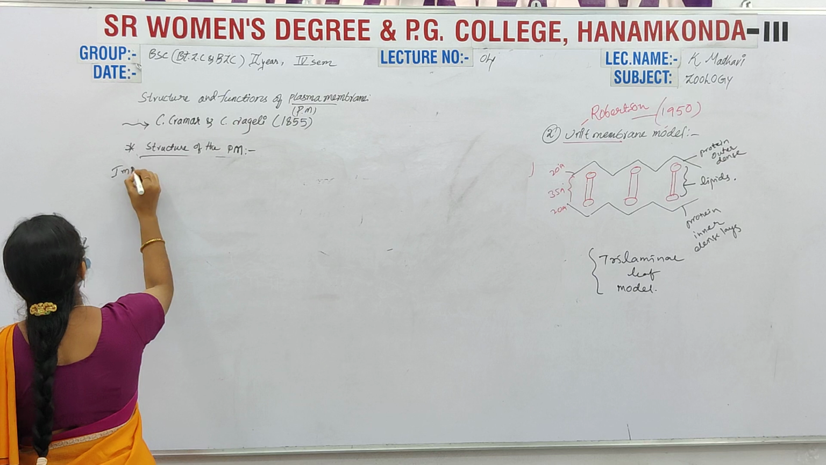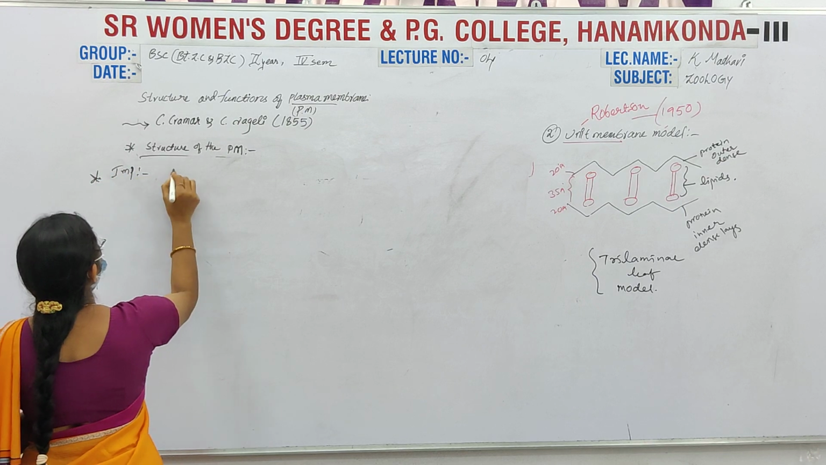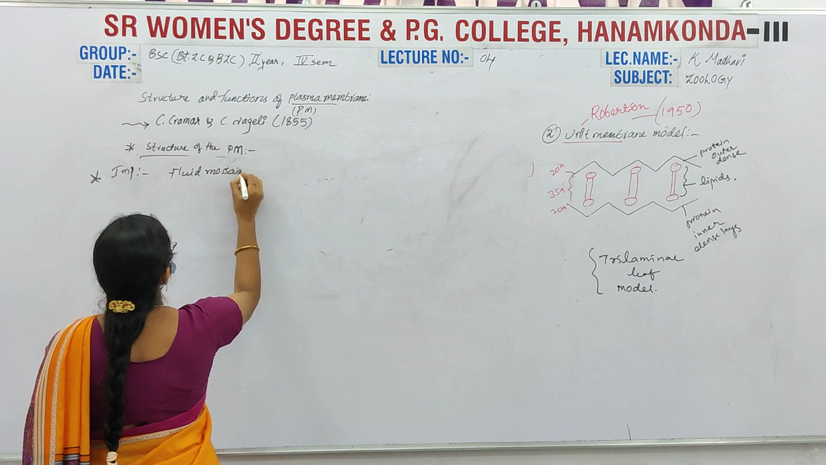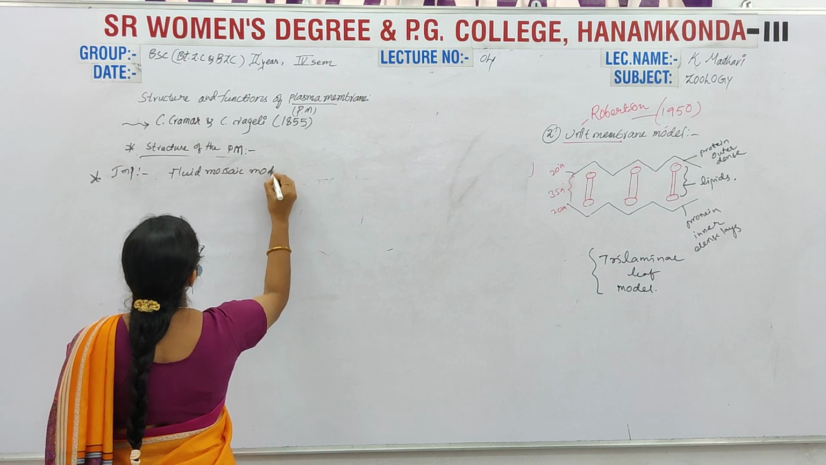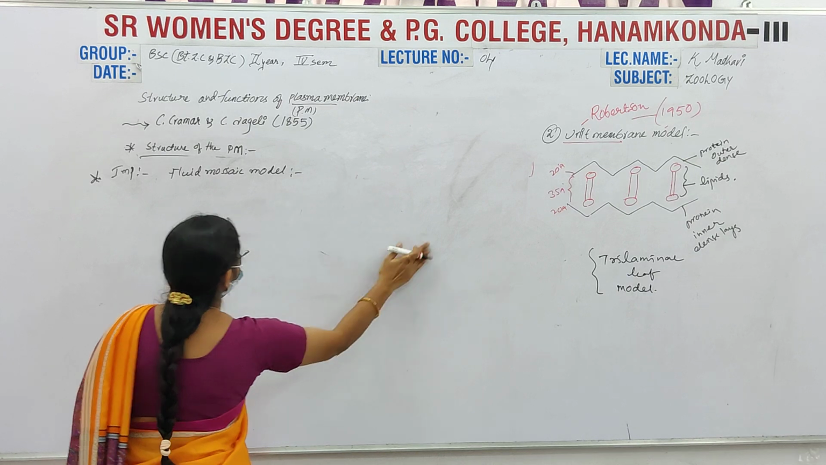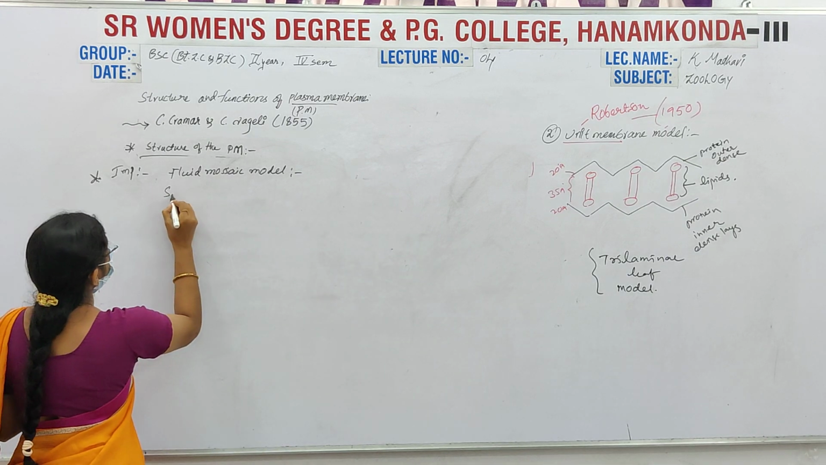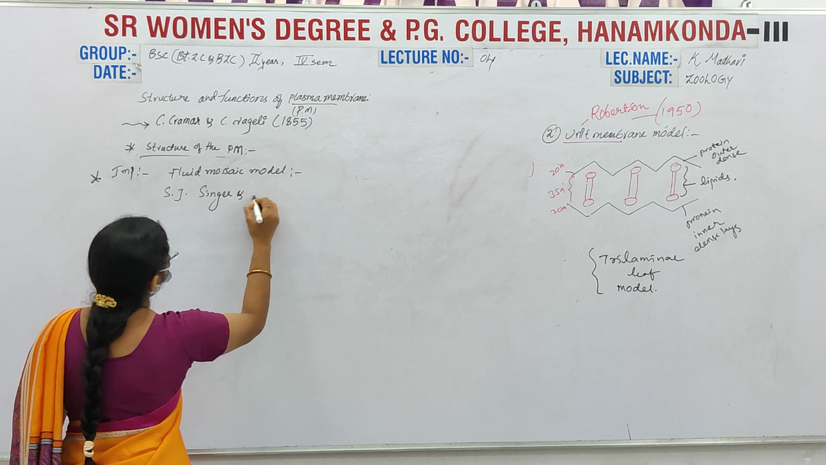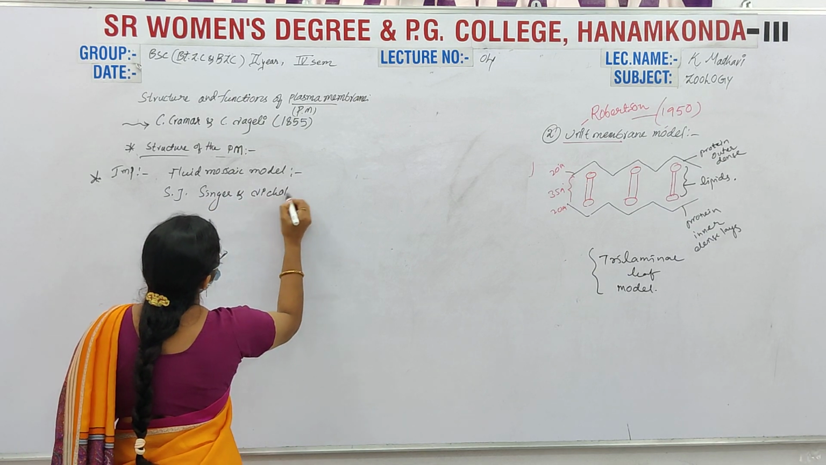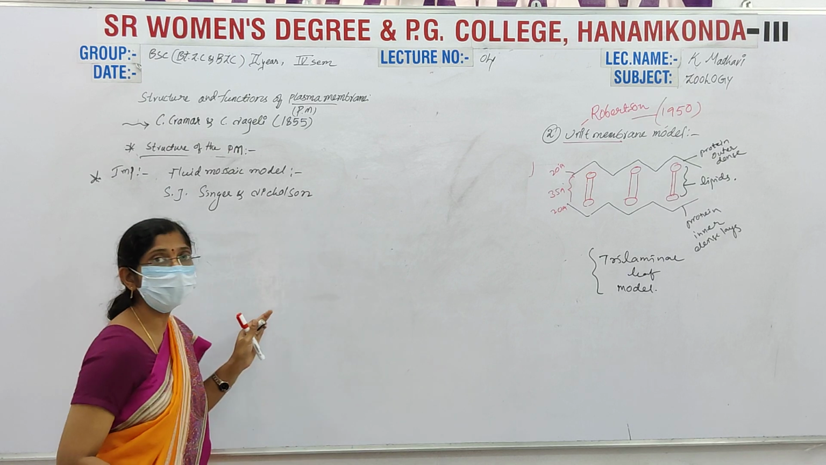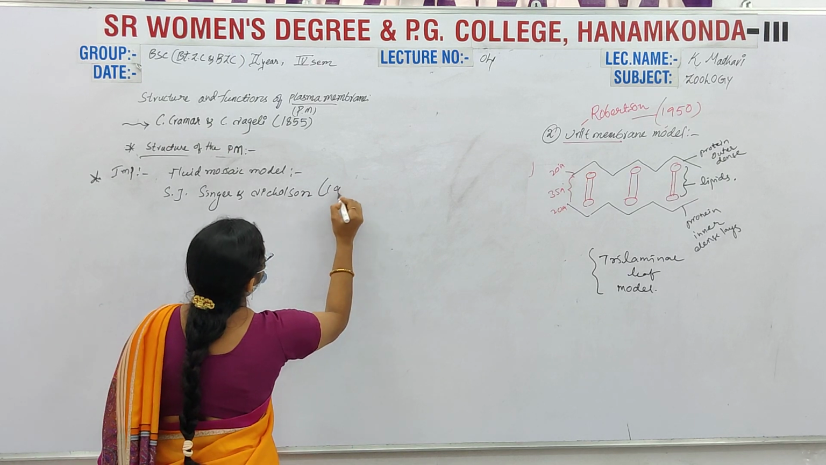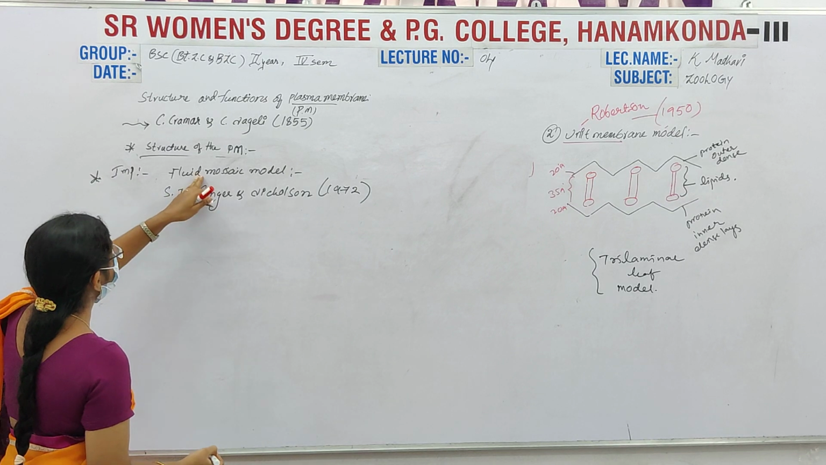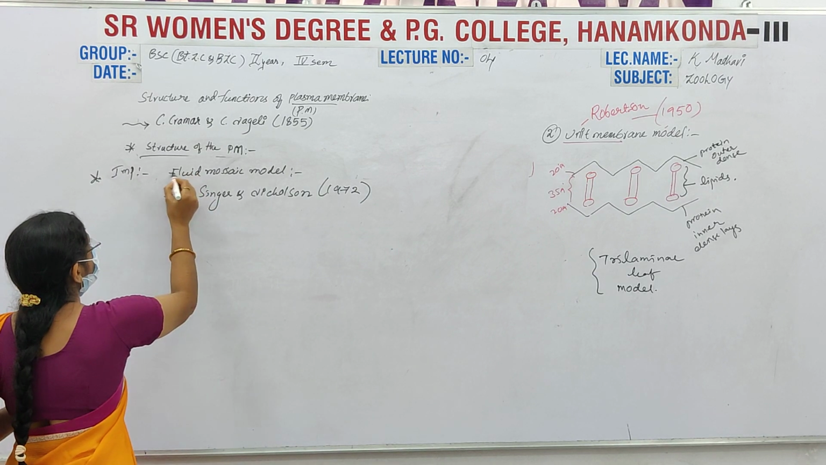Most important, the fluid mosaic model. It was proposed by S.J. Singer and Nicholson in the year 1972. In 1972, these two scientists proposed this theory, the fluid mosaic model.